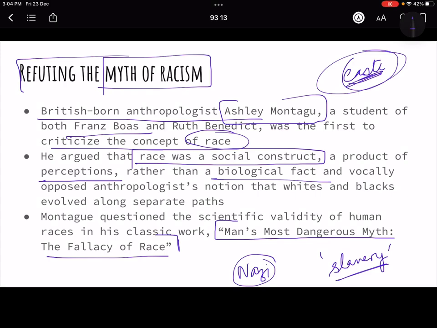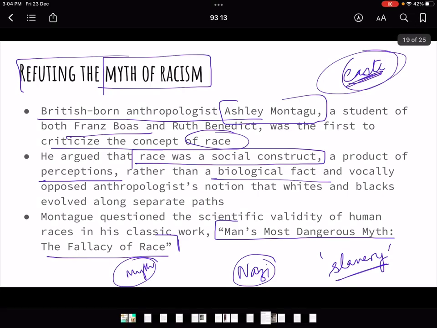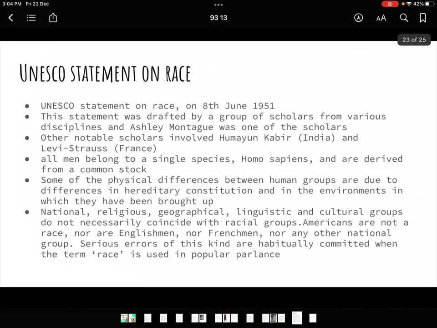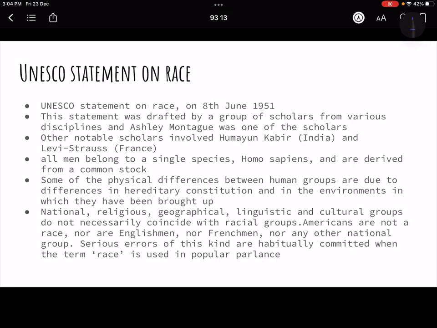So उसने बोला this is one of the most dangerous, you can say, myths that is there in the minds of the human, that some are superior while some are inferior. And he was the chief architect of UNESCO's declaration on human rights, where we said that there is no concept like a race, maybe, right?